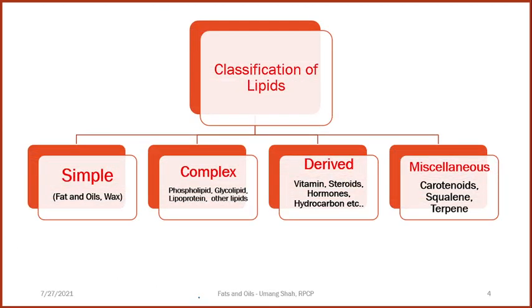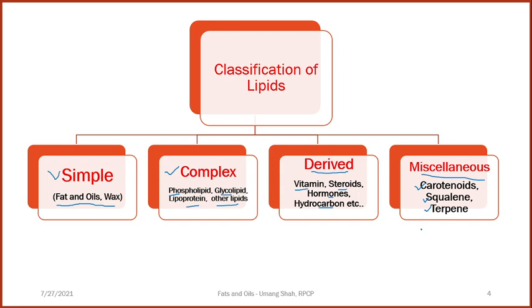Next is the classification of lipids. Lipids are basically divided into four classes. First is simple lipid, which consists of fat, oil and waxes. Next is complex lipid, which consists of phospholipid, glycolipid, lipoprotein and other complex lipids. Derived lipids, that means vitamins, steroids, hormones and various hydrocarbons, come under derived lipids. Then there is the miscellaneous class of lipids, like carotenoids, squalene and terpenes. These all come under the miscellaneous class of lipids.